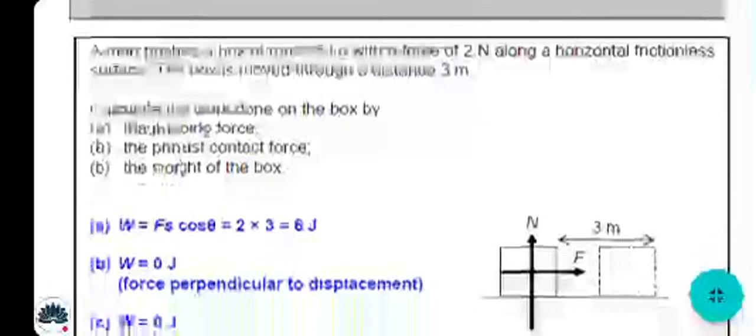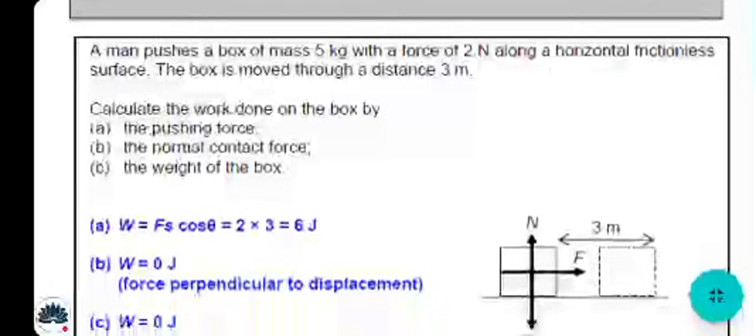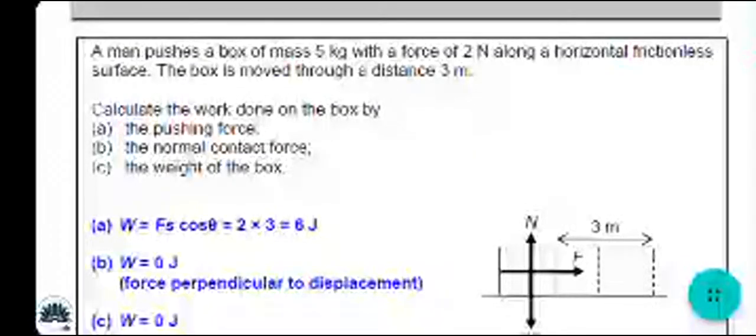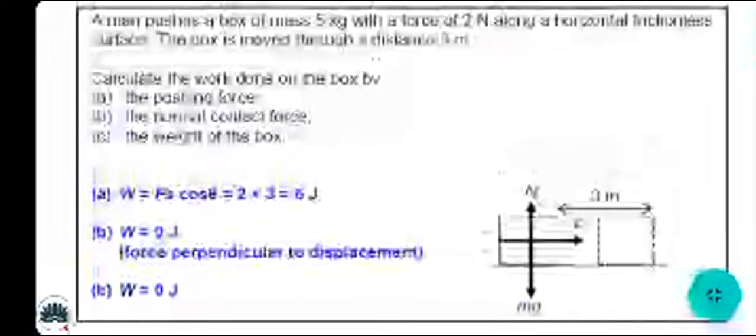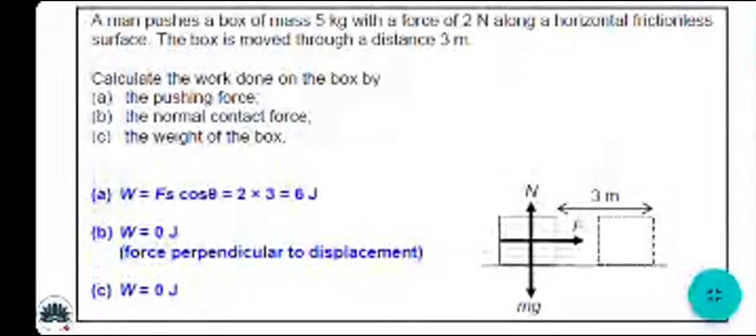Sample problem 4. A man pushes a box of mass 5 kg with a force of 2 Newton along a horizontal frictionless surface. The box is moved through a distance of 3 meter. Calculate the work done on the box by the pushing force, normal contact force and weight of the object. Normal contact force is the force perpendicular to the object. The pushing force is shown by F, weight is shown by mg, and normal contact force is shown by N, which has covered 3 meter distance.